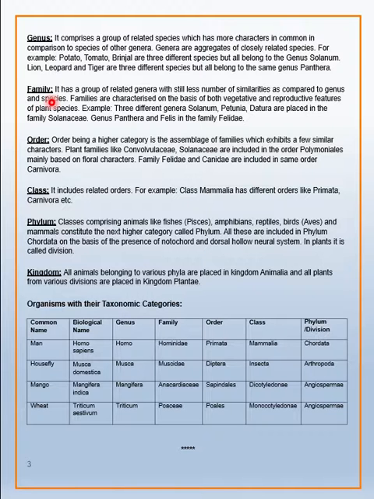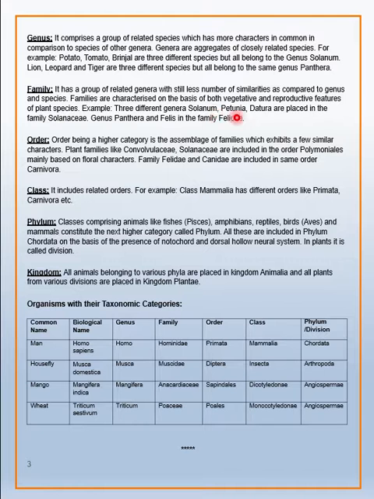Next in the hierarchy is a family. Now family, it has a group of related genera with still less number of similarities as compared to the genus and the species. It means the related genera form the family. Families are characterized on the basis of both vegetative and reproductive features of plant species. For example, three different genera, Solanum, Petunia, Datura, are placed in the family Solanaceae.